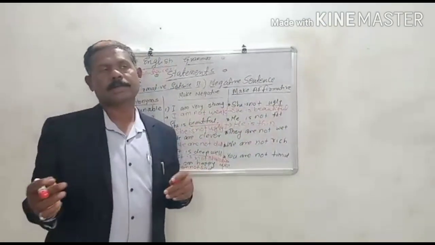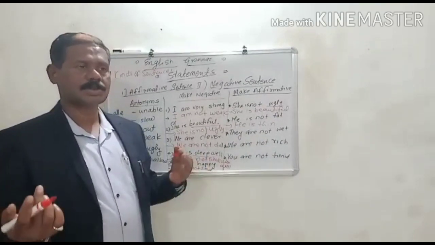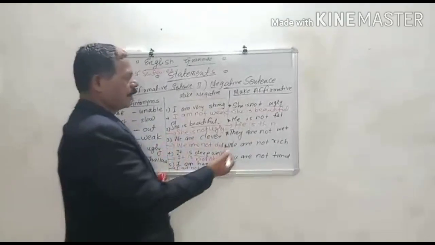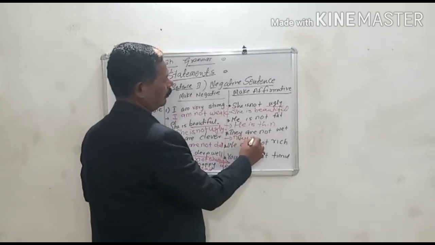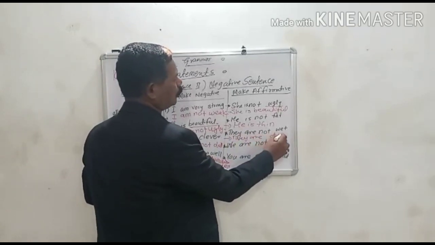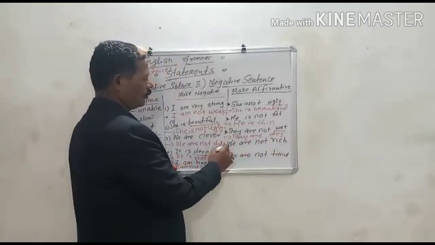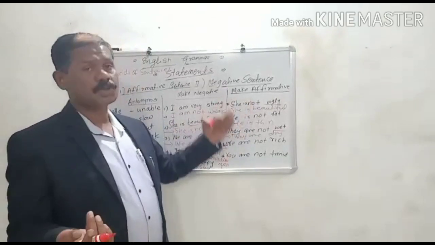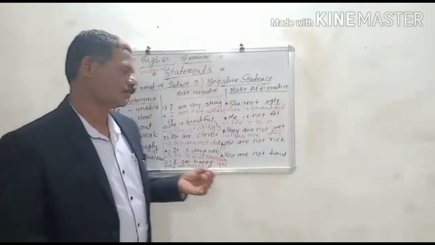The statements formula is subject plus main verb plus object. Statements, PV or MV. Okay. They are not wet. They are dry. Opposite of the word dry, wet. We are taking the opposite words, and we must recite more than 100 opposite words.